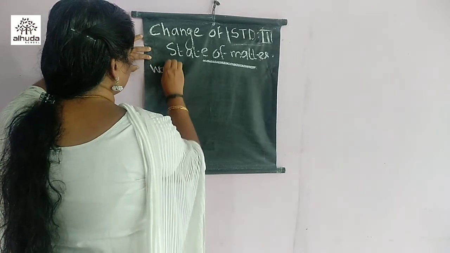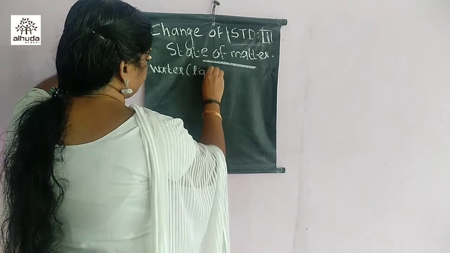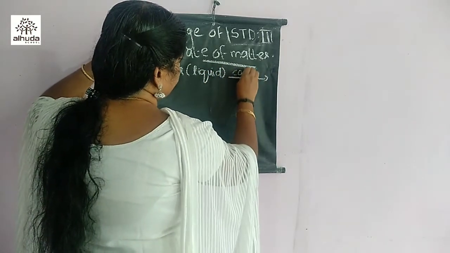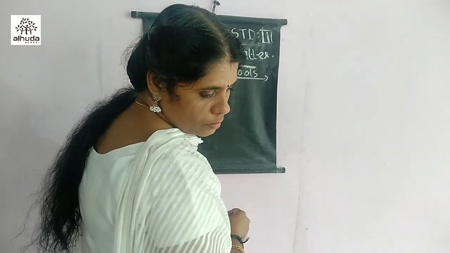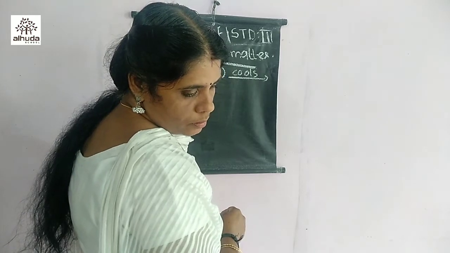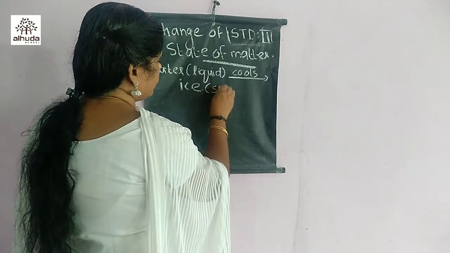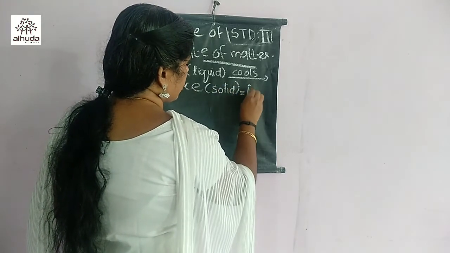Water, this liquid form, when cooled, changes into ice, that is solid. This is called freezing.